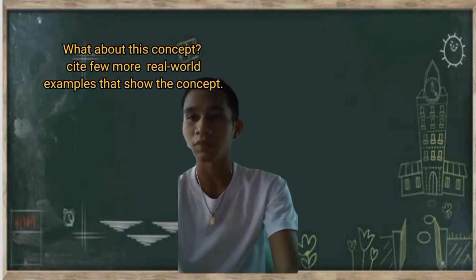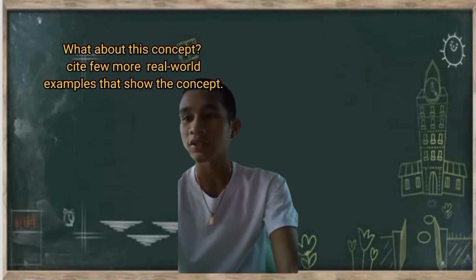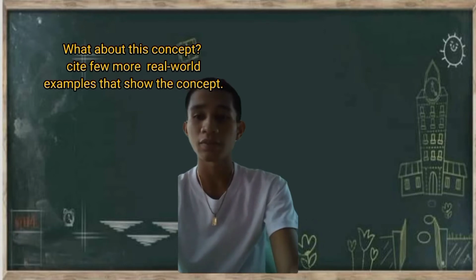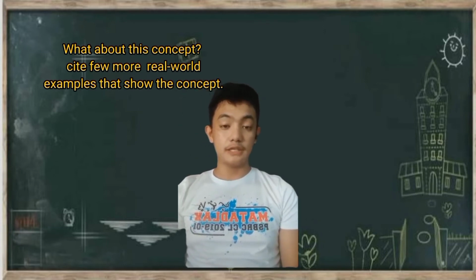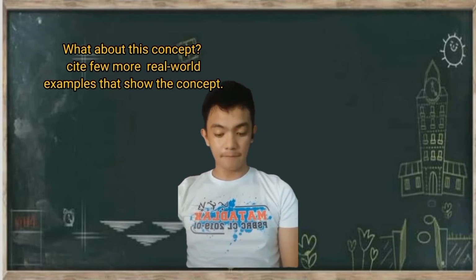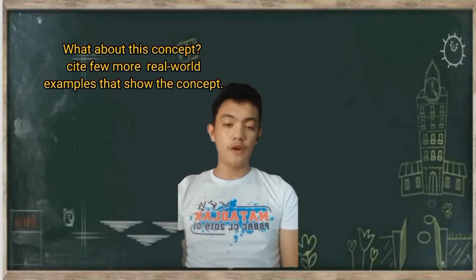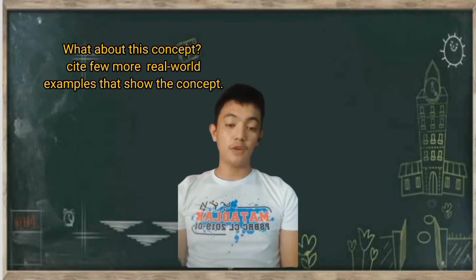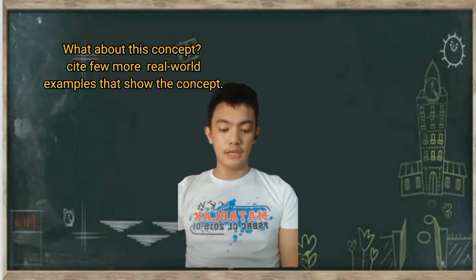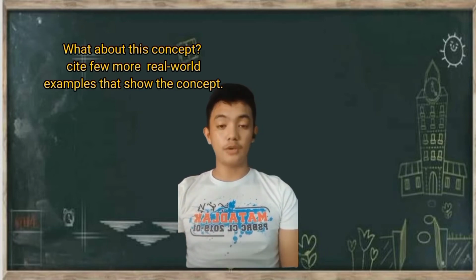What is this concept about? Cite a few more real-world cases or examples that show the concept. The number of petals in a flower consistently follows the Fibonacci sequence. Famous examples include the lily, which has 3 petals, and buttercups, which have 5. Fibonacci is a formula in mathematics where each number in the sequence is the sum of the two numbers that precede it. Examples: 1 plus 1 is 2, 1 plus 2 equals 3, 2 plus 3 equals 5, 3 plus 5 equals 8, and 8 plus 13 equals 21, and so on.